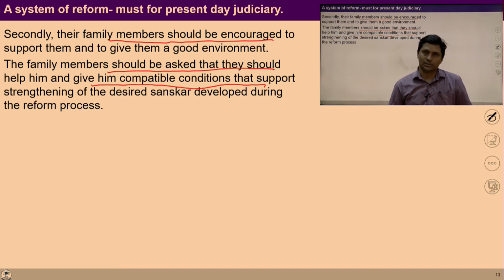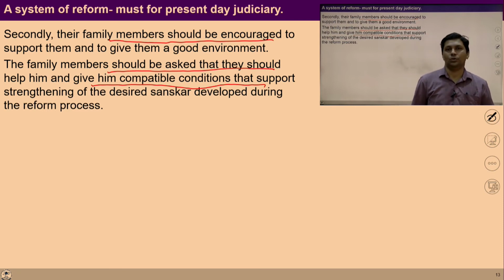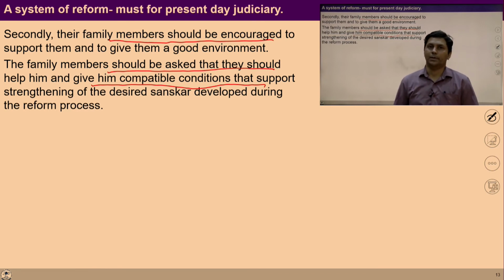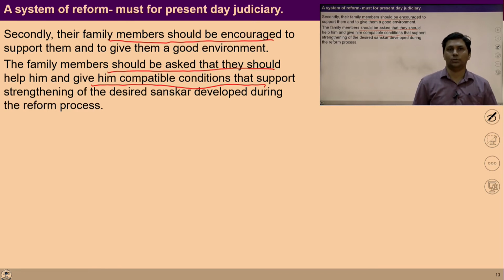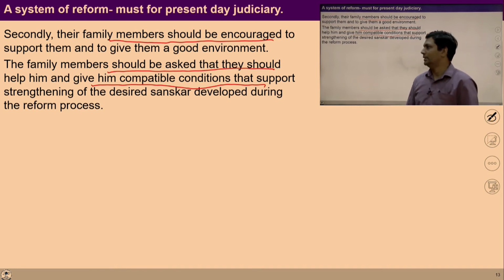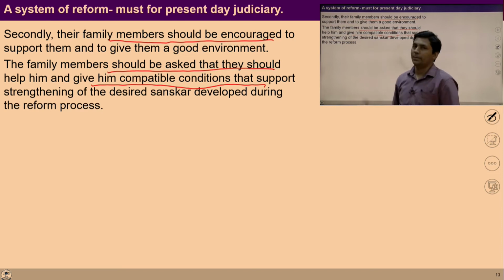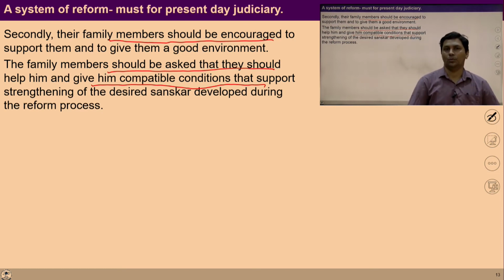So once a human being goes through this kind of reform process, a conducive environment is required to sustain those sanskars, those upgraded sanskars. And in this, the family members can help them by providing a conducive environment for that person.